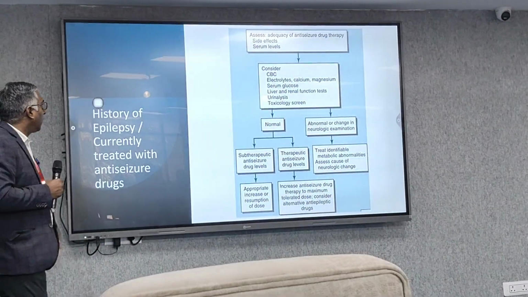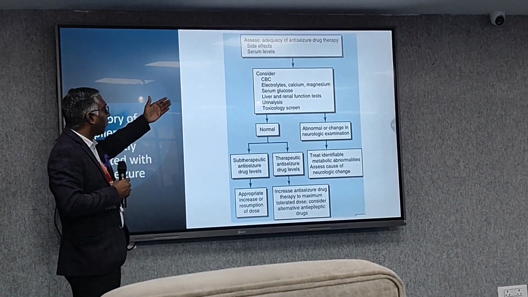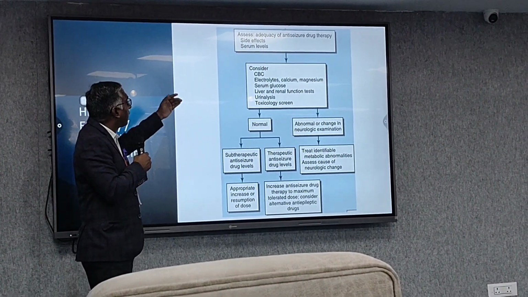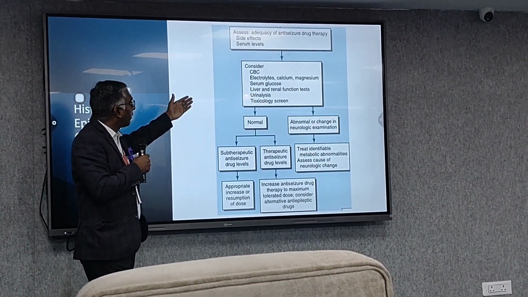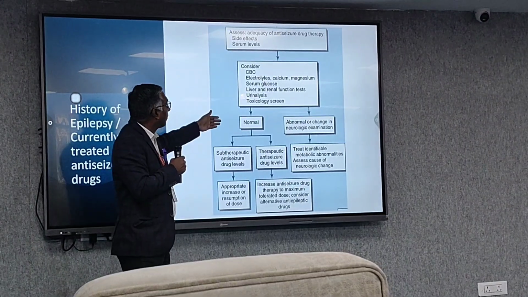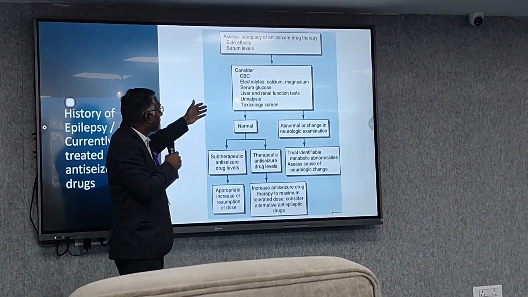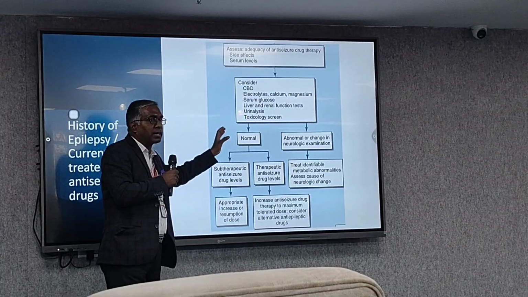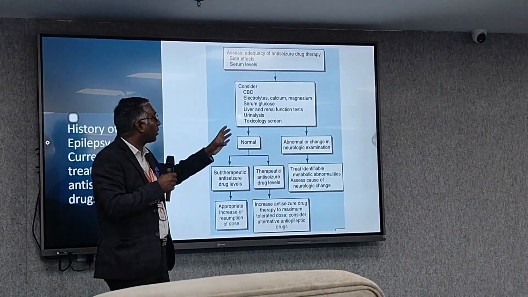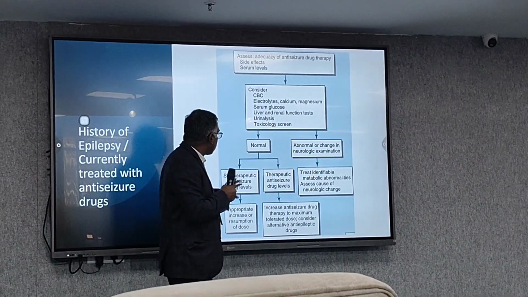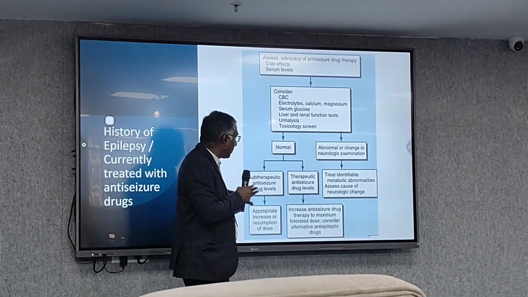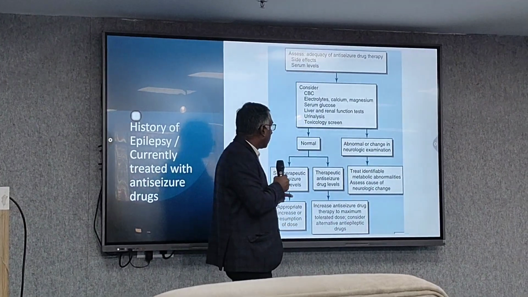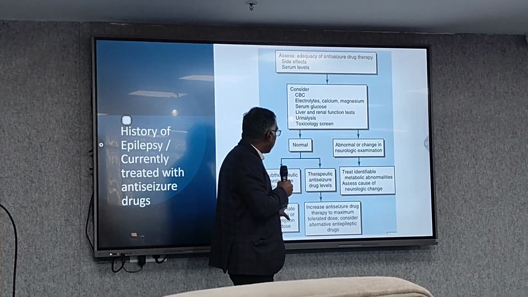If the patient has epilepsy, then you have to follow this algorithm. We have to assess the adequacy of anti-seizure drugs, side effects, and serum levels. We have to see all the metabolic parameters like CBC, electrolytes, glucose, LFT, KFT, urinalysis, spectroscopy, to find a treatable cause. If they are normal, then a subtherapeutic anti-seizure drug level may be there. Then I have to appropriately increase the level for the treatment.